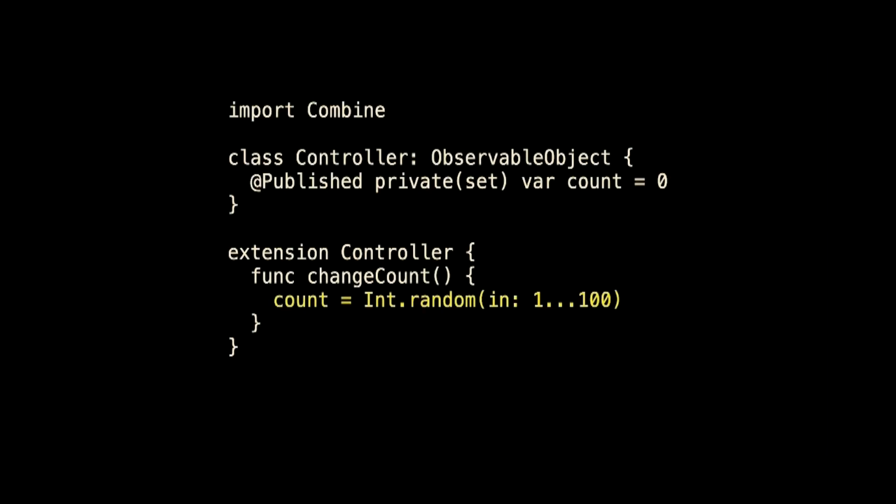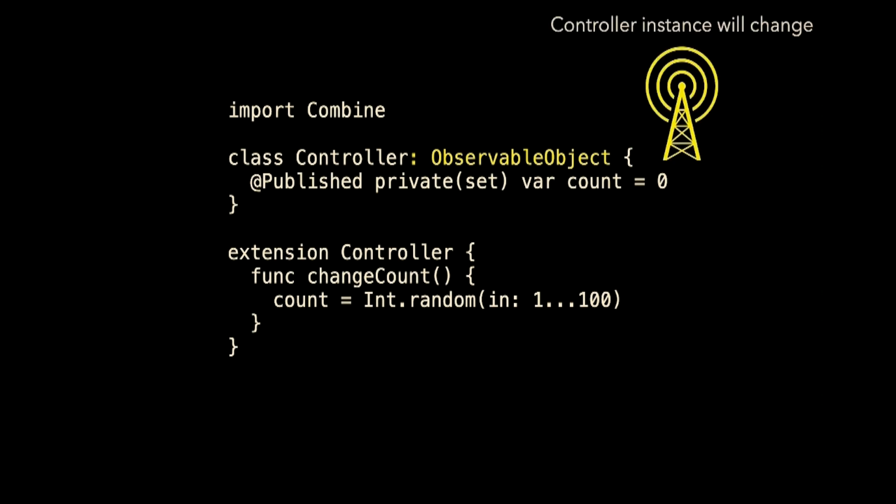So how does this work? When the count changes, we get an inkling that count's about to change, and @Published sends out a message that says, hey, count's about to change, and ObservableObject says, hey, something inside of me is about to change. And so someone listening to controller gets a note that says, something in the controller instance will change. That's high-cost graphics there.